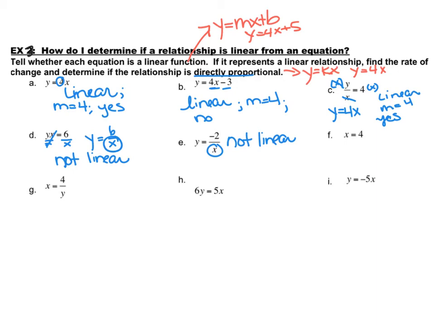All right, let's look at our next one. We have x is equal to 4. Well, can we put that in y is equal to mx plus b form? No, I just have an x. In fact, what this looks like is an undefined slope. So no, this is not going to be linear. It's a straight line, but it is not considered to be a linear function.